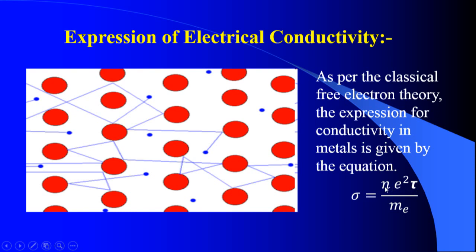The concentration of electrons in copper is different from aluminium, gold, silver and platinum. Hence they have different conductivity, and similarly the tau value, the mean collision time, is different for different metals. So the expression for electrical conductivity in the classical free electron theory is sigma equals N e square tau divided by Me. This is the expression for electrical conductivity in metals. The remaining part of the discussion we will see in the next video.